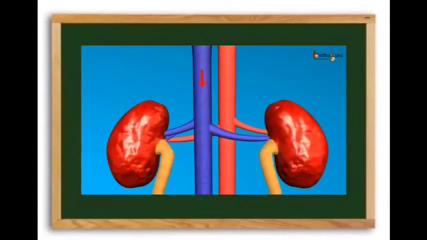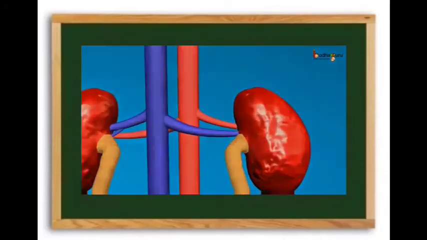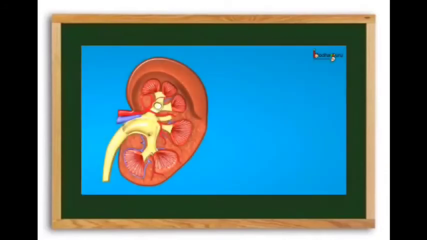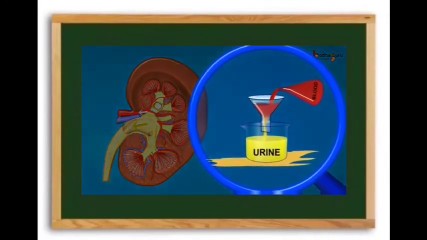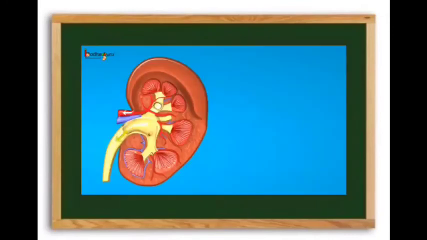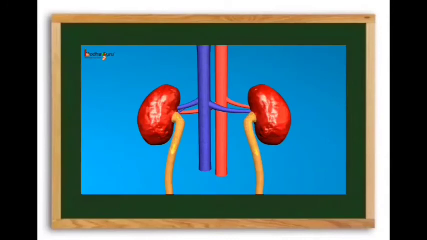And what happens in the kidney, children? The blood reaches the kidneys and is purified in the kidney. That means the urine is separated from the blood in the kidney. After separation, it passes through two tubes.